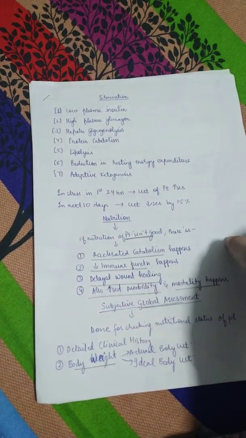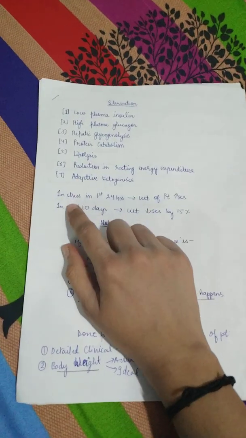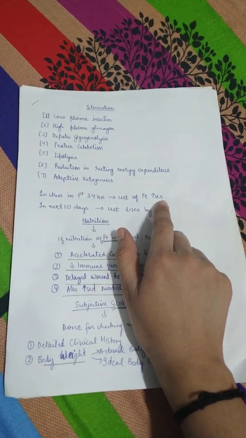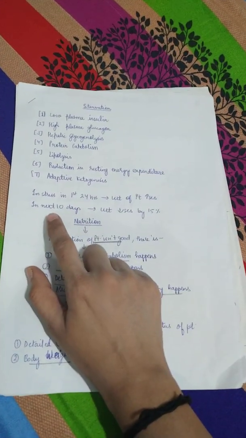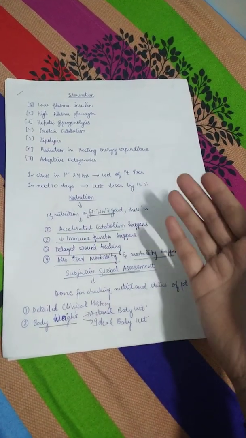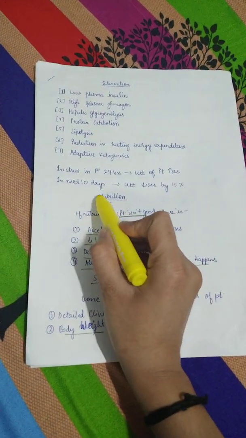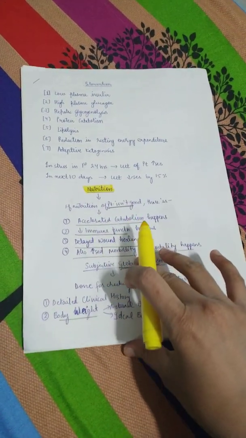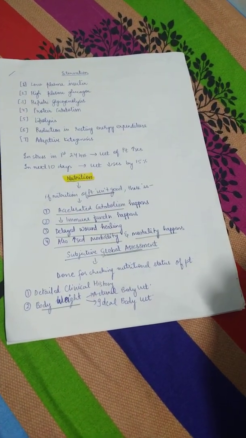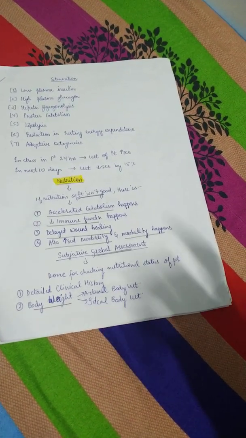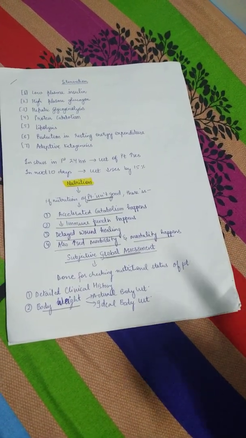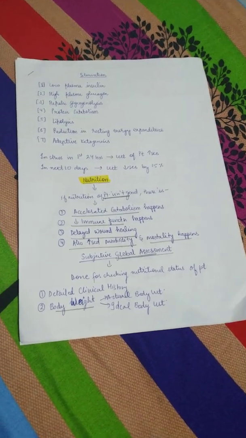Very simple 7 points. Next, if there is stress, then in the first 24 hours the weight of the patient increases, but then in the next 10 days the weight will decrease by 15%. So this was all about starvation, very basic. Now we come to the main topic, that is nutrition. The basic points in nutrition are 5 to 7 points which we have to learn in detail. From that we can crack many PG questions, and if any question arrives as a short note in your university, then you can very well write that.